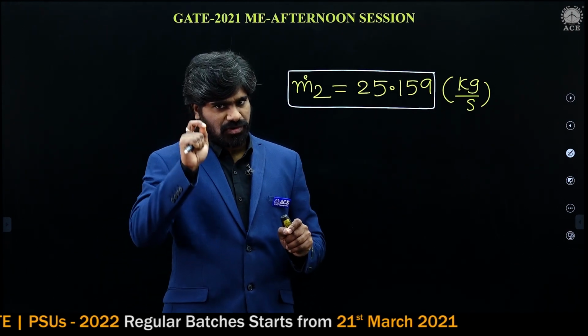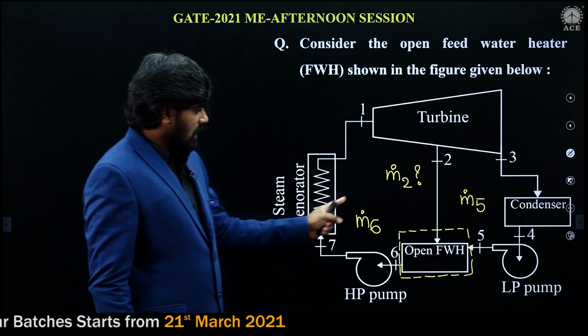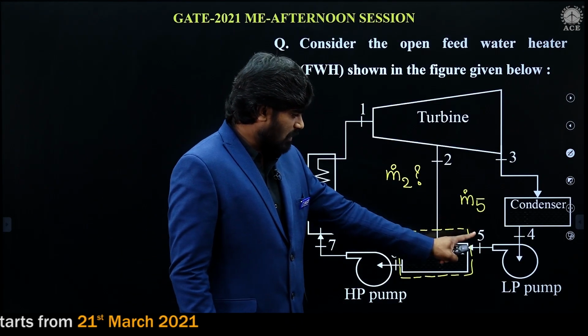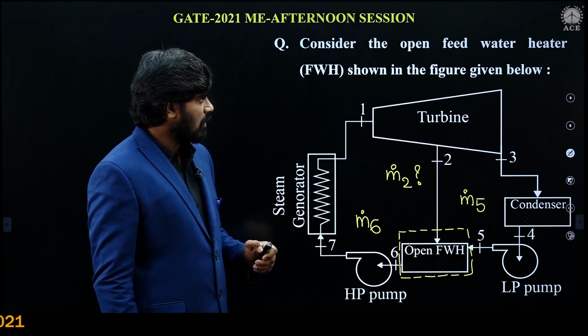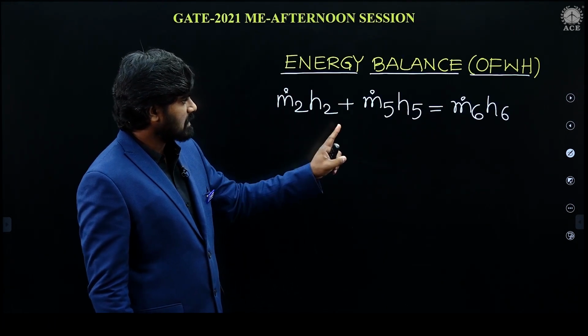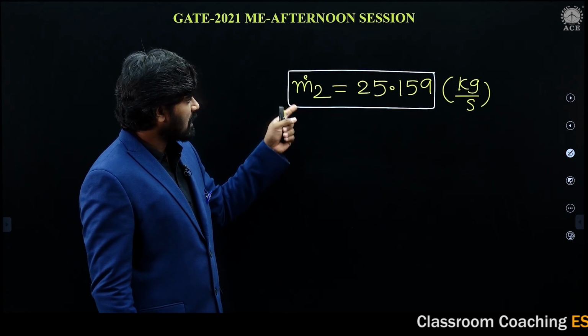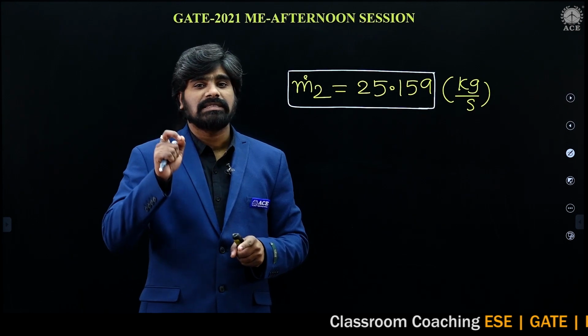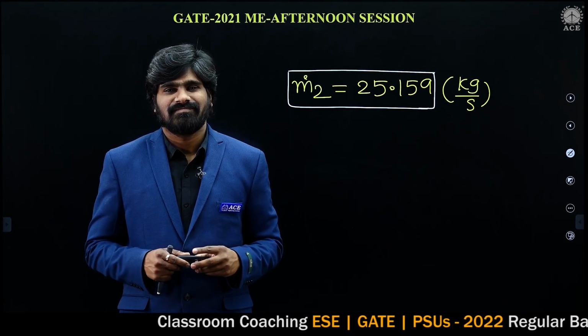It is a simple and straight problem. Hope it is clear. It is an open feed water heater. Mass flow rate at 5 is given, so mass flow rate at 2 we have calculated by writing the energy balance at the open feed water heater. It is a simple problem. Hope it is clear.